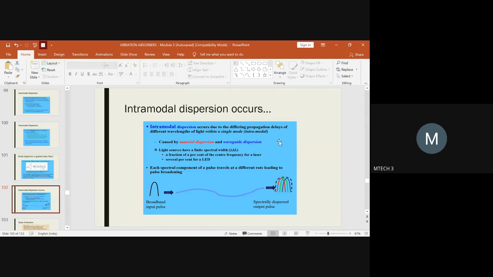This could happen in the case of a single mode as well. This type of variation of different wavelengths of light usually comes into the picture due to material dispersion or waveguide dispersion. So in this, the losses come into the picture. You have to see that the light sources you are using have a finite spectral width.